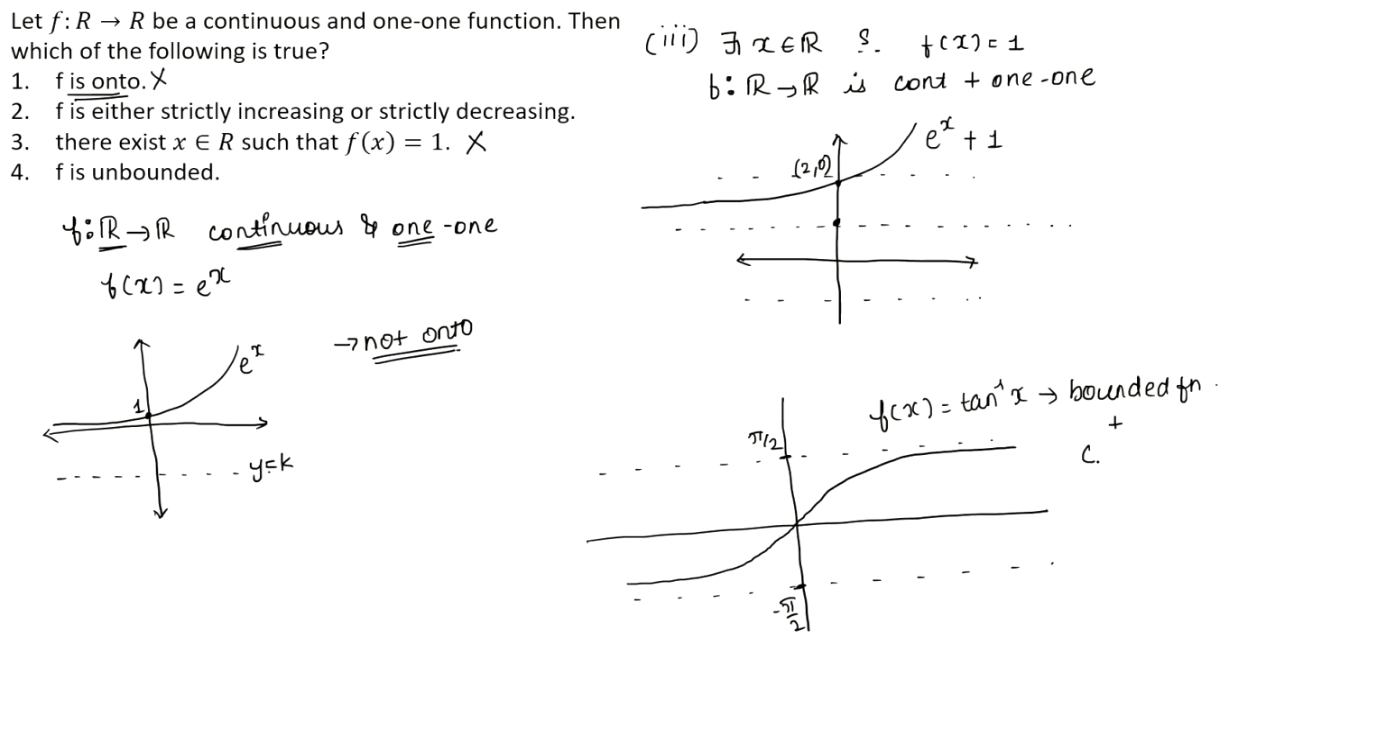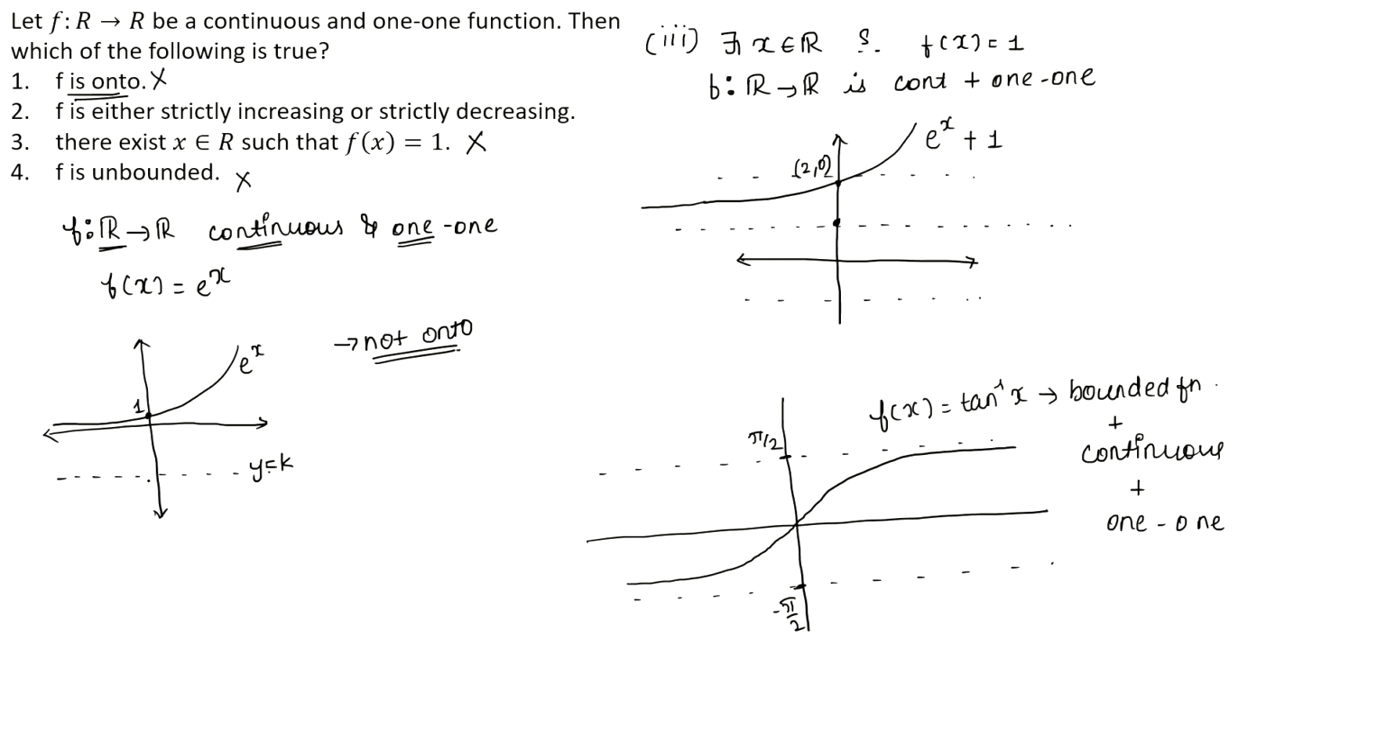It is a continuous function and it is a 1-1 function also, because any line parallel to the x-axis we draw will intersect the graph at most once. So option 4 cannot be true, and therefore we are left with only one option, which is option number 2. Hence the function is either strictly increasing or strictly decreasing.